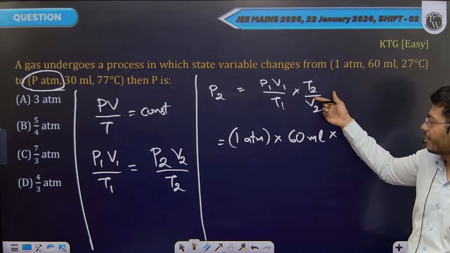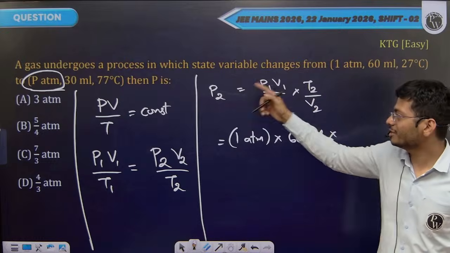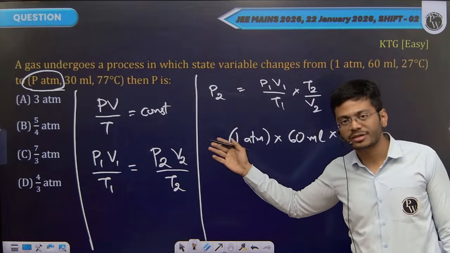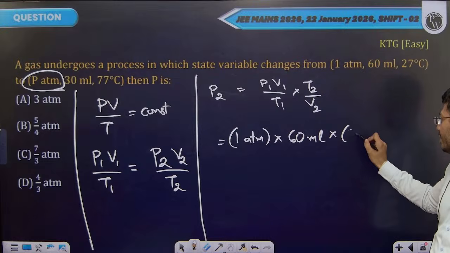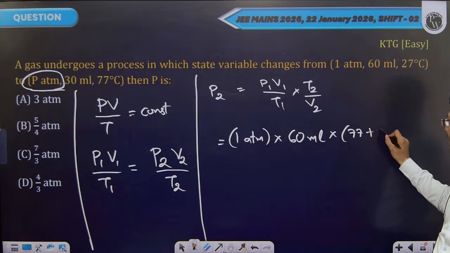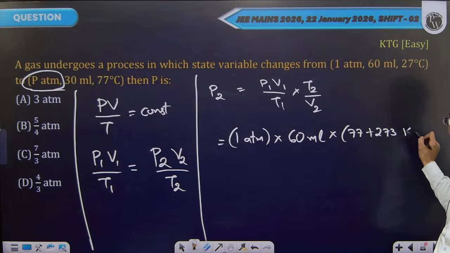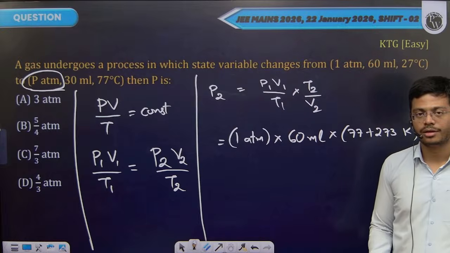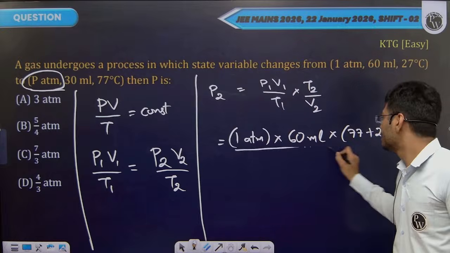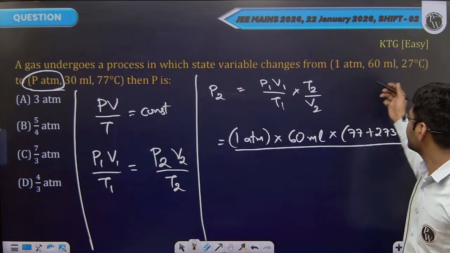T2 is final temperature, 77 degrees Celsius. You do, however, convert this into Kelvin by adding 273 to it. This will be the final temperature. T1 is initial temperature, 27 degrees Celsius.